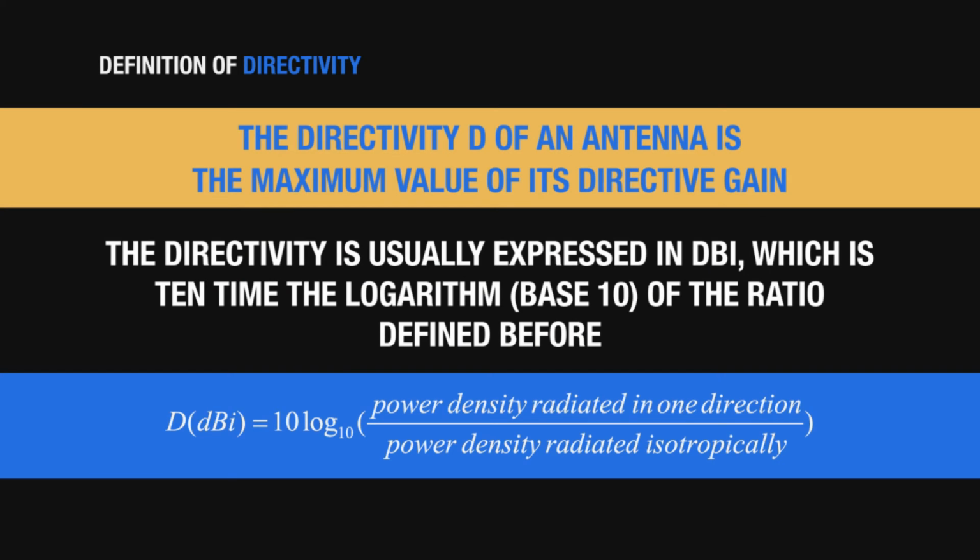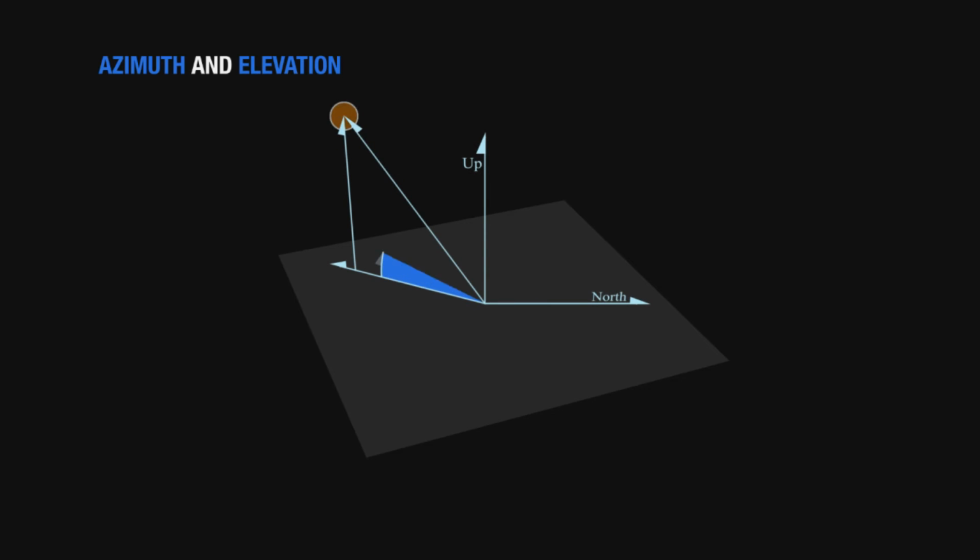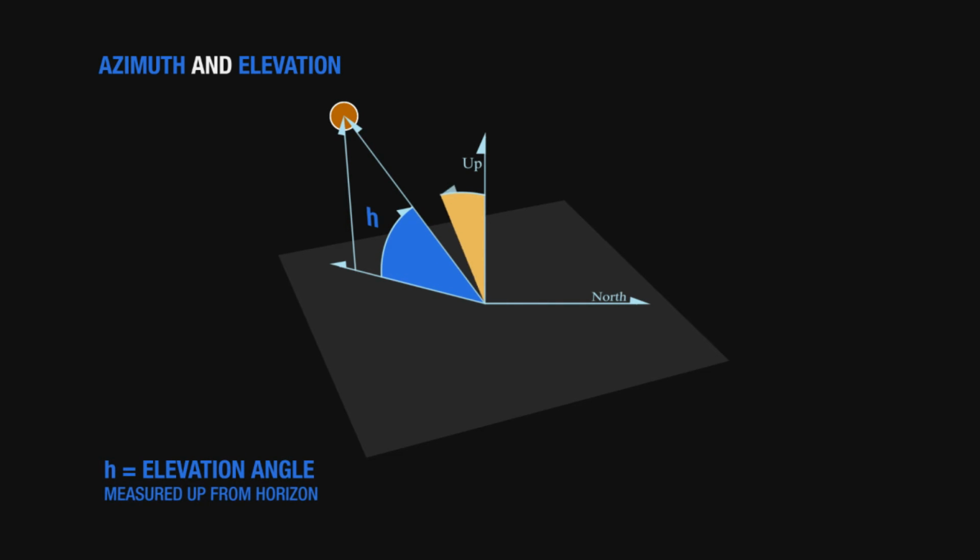So we call it directivity in dBi. As I said, we can usefully define the direction we are considering while looking at the directive gain of an antenna, adopting the definition of angles, azimuth and elevation, that are in fact astronomical terms.